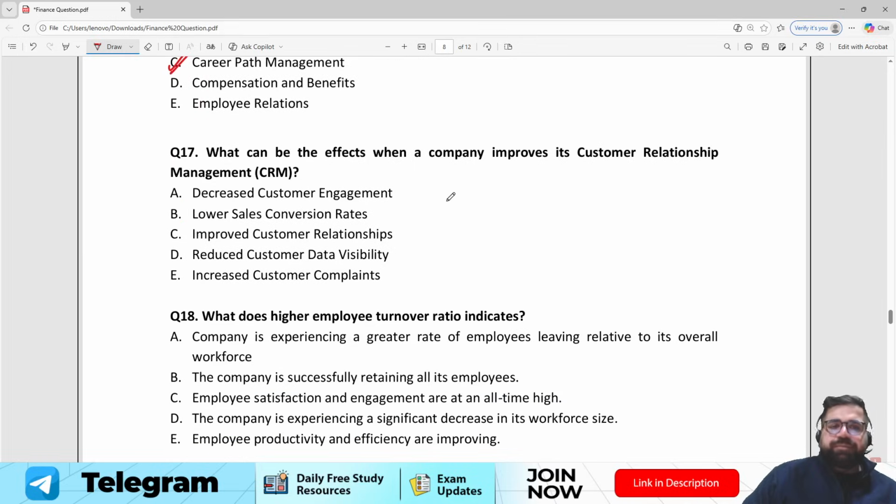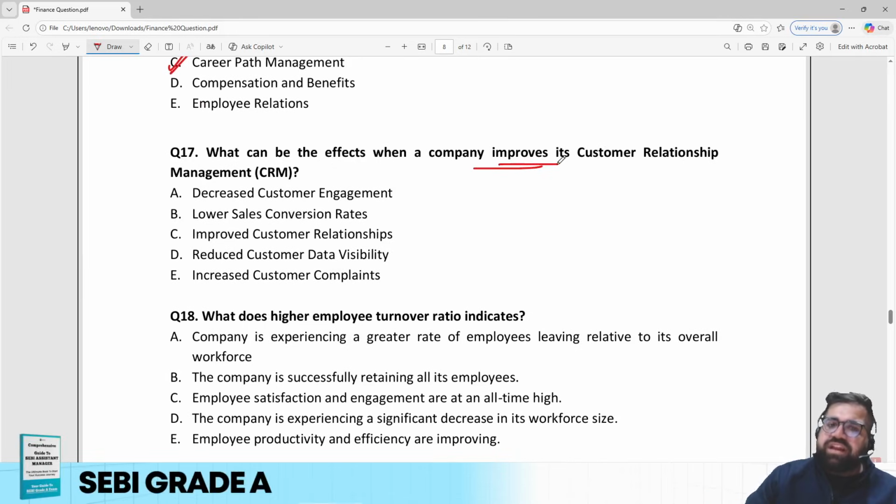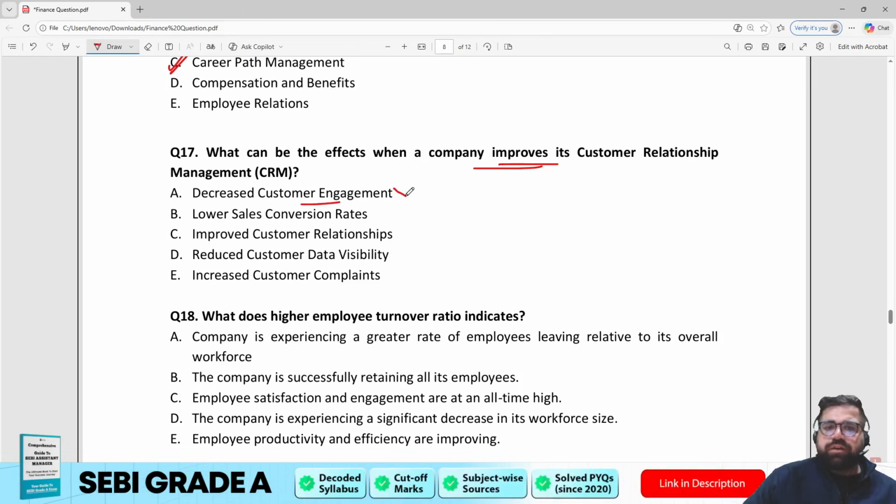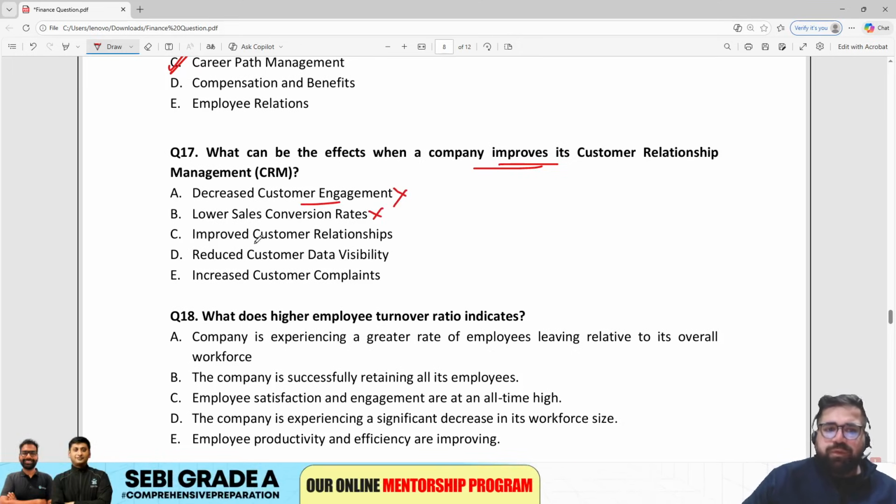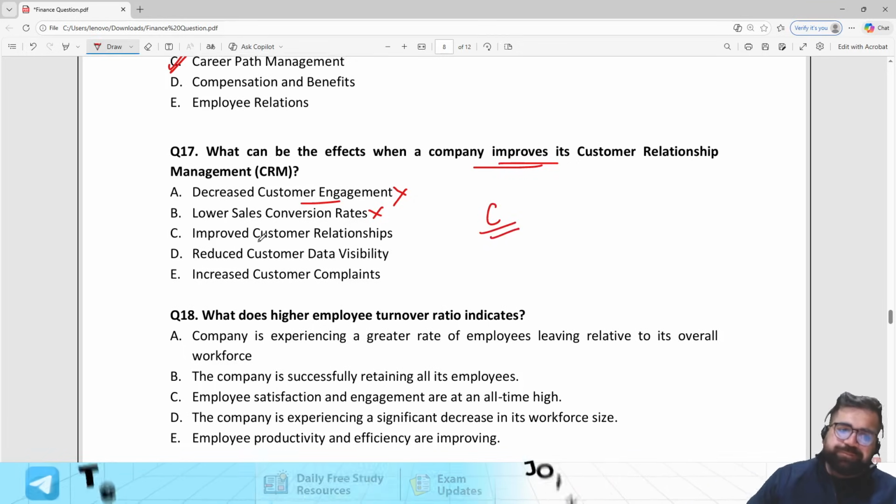Question number 17. What are the effects when the company improves its customer relationship management, CRM? So if you improve your CRM, then definitely it is a good thing to do. Will it decrease your customer engagement? No, it won't. Lower sales conversion rate? No. Improve customer relationship? Yes. So the correct answer will be option number C.